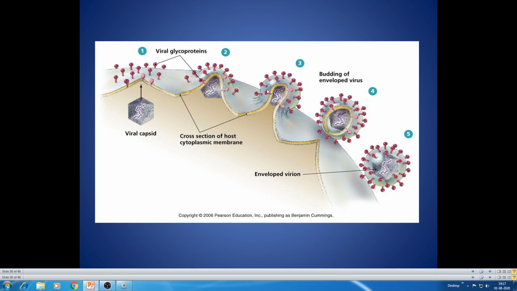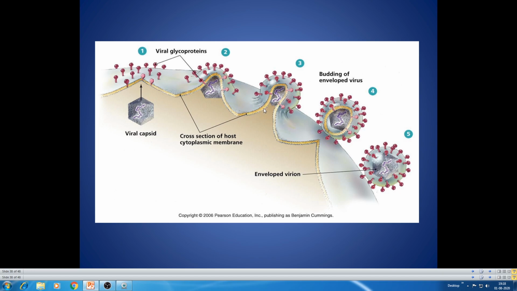So you can clearly observe in this slide the virus particles. This is the viral capsid, and it comes out through the cell membrane. The cell membrane also projects out. When this viral particle projects out, like budding off or pinching off, the viral particle enters inside.